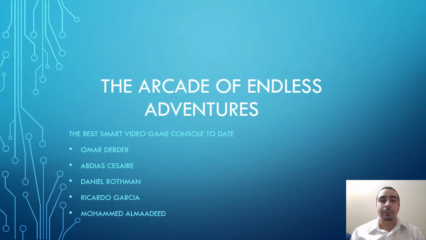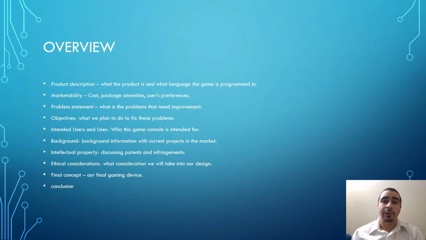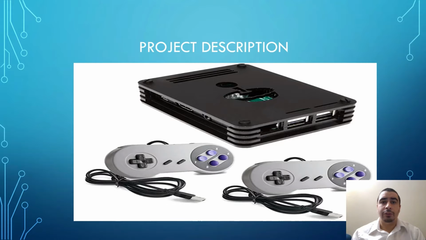Let's dive in. Now, here's a brief overview of what we will be talking about. We'll be talking about the product description, marketability, the problem statement, the objectives, the intended users and uses, the background, intellectual property, ethical considerations, the final concept, and the conclusion. Let's start with the product description.